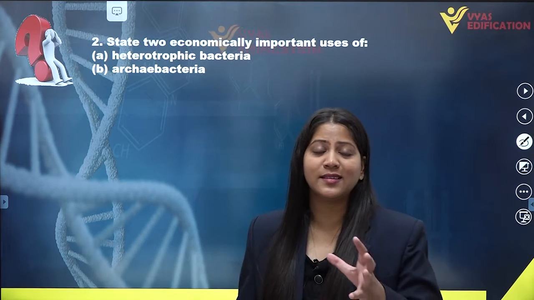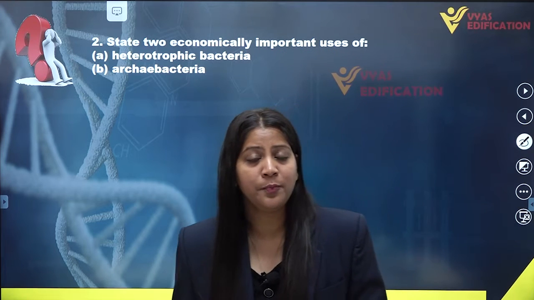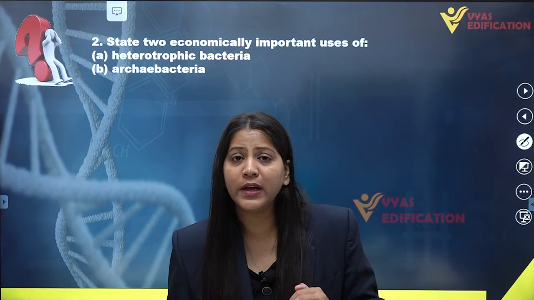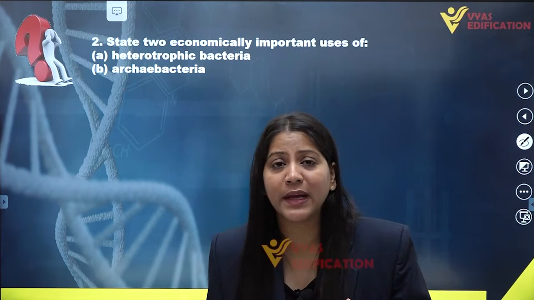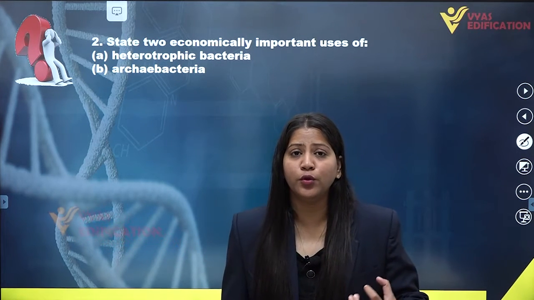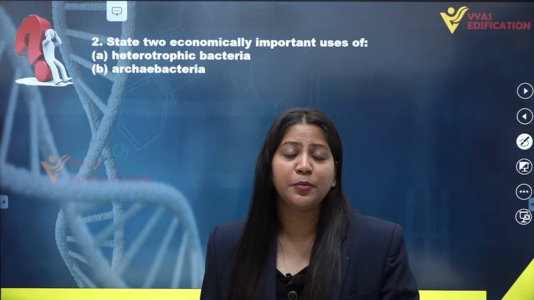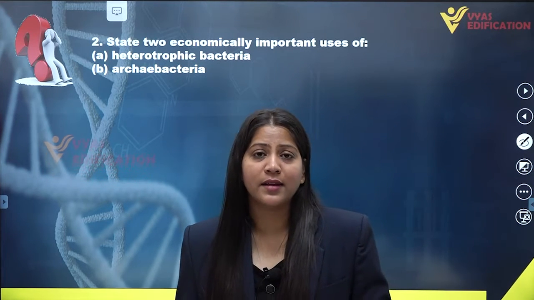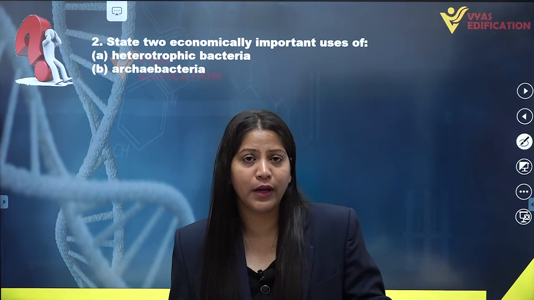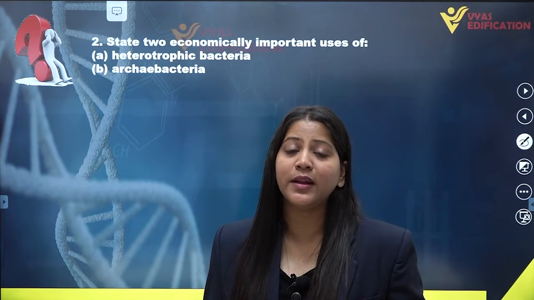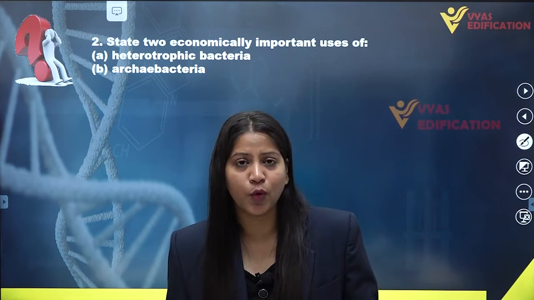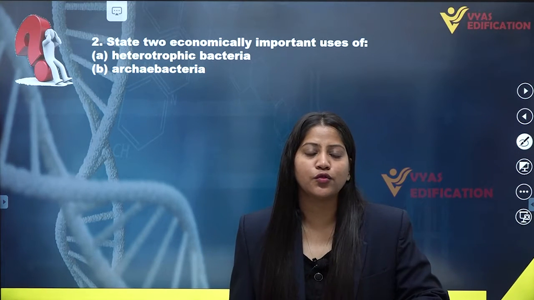Heterotrophic, as you all know, is a type of mode of nutrition which includes all the organisms who feed upon other organisms, who obtain their nutrition from other organisms. They do not make their own food. All organisms except plants, all the organisms present on earth, are heterotrophic in nature. Only the plants are autotrophic in nature. That means they can synthesize their own food, but we cannot do so. So we are known as heterotrophic organisms.